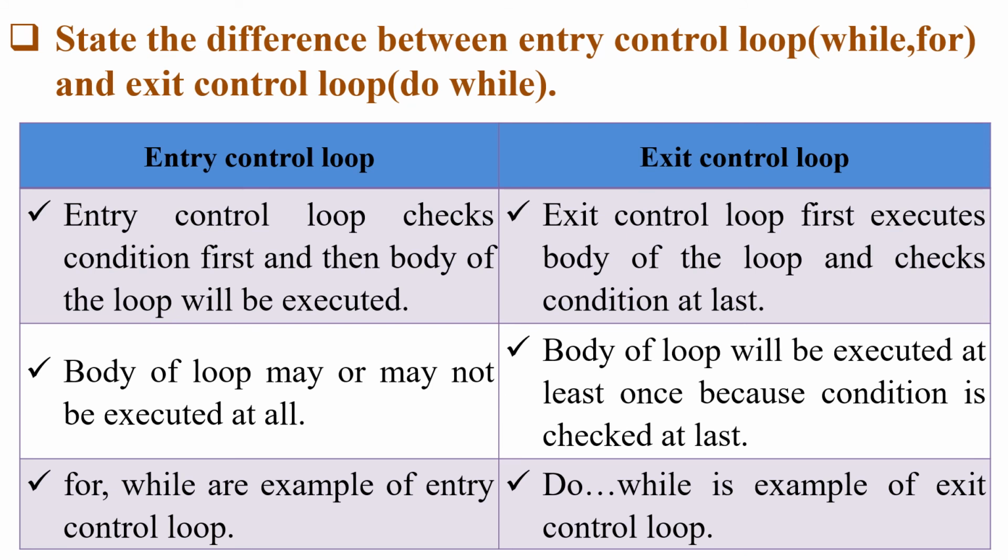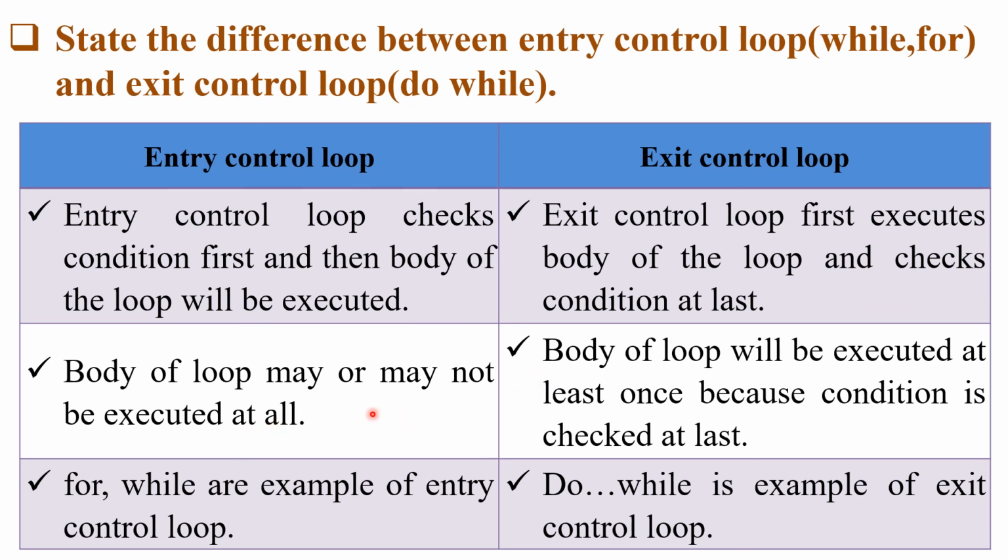So this is also a most important theory, that is the difference between entry control loop and exit control loop. As we already know, entry control loop means we check the condition first and then the body of the loop will be executed. In exit control loop, the body of that particular loop will be executed once, whether the condition is fulfilled or not. So entry control loop checks condition first and then executes the body of the loop, but exit control loop first executes the body of the loop and checks the condition at last.